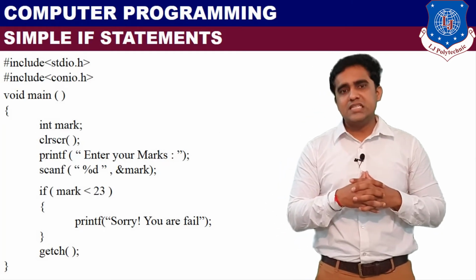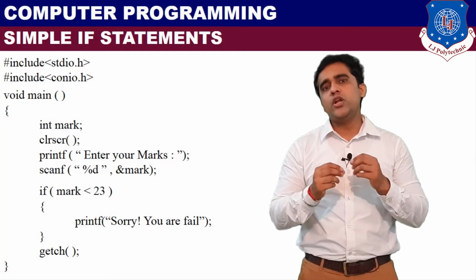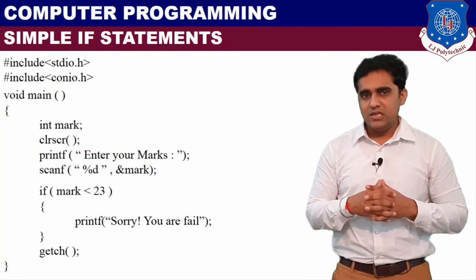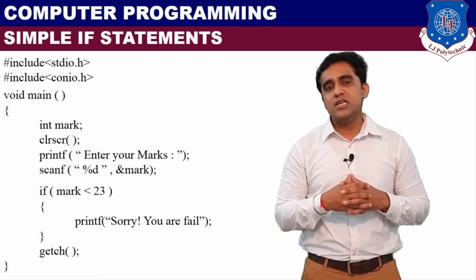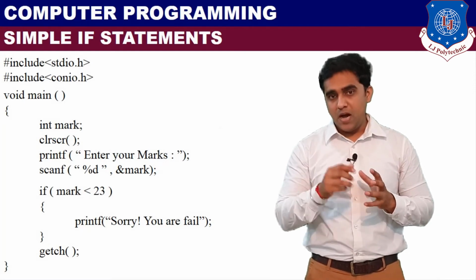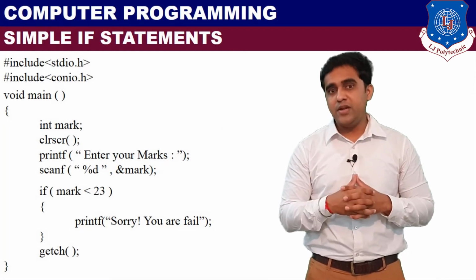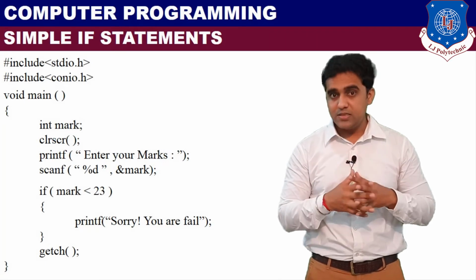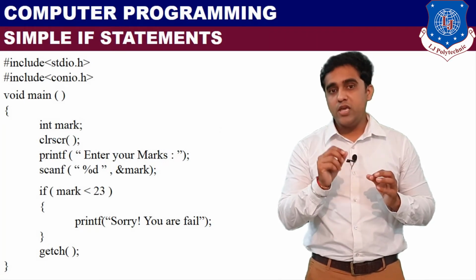So the marks are going to be stored in the marks variable, which the user inputs from the keyboard. Now our concept: if marks less than 23, if it is yes, then printf sorry you are fail.